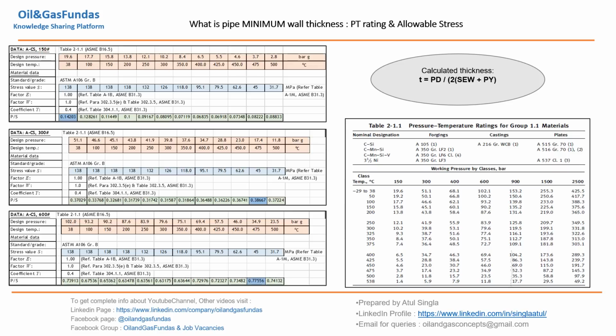Similarly for 300, these are the values 51, 46 point. These are the values which we have taken here. These are the design pressures, the pressure at a particular temperature of a particular material, which that particular pipe is going to withstand. This is the maximum one.